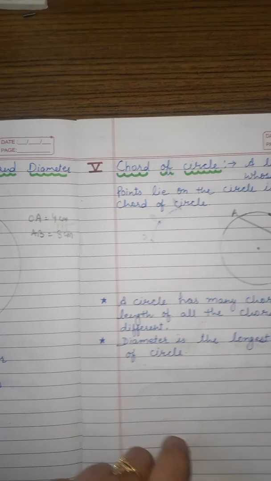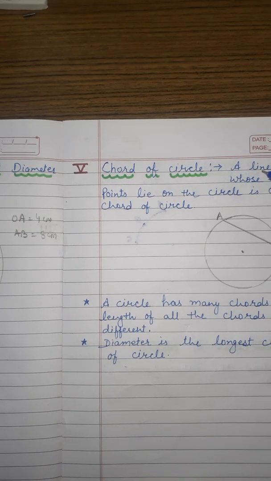Okay, now the next is chord of circle. What is chord? A line segment whose end points lie on the circle is called chord of circle. Okay, here is the definition: whose end points lie on the circle. So a line segment whose end points lie on the boundary of the circle, that is chord of the circle. Here is the line segment AB whose end points lie on the circle, so